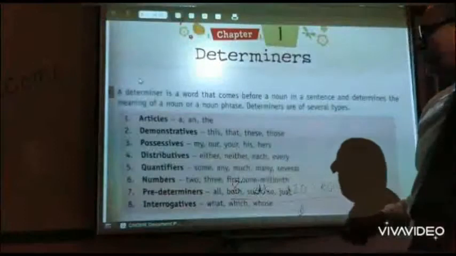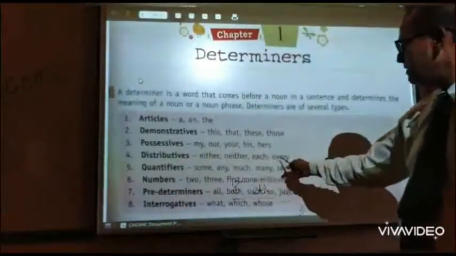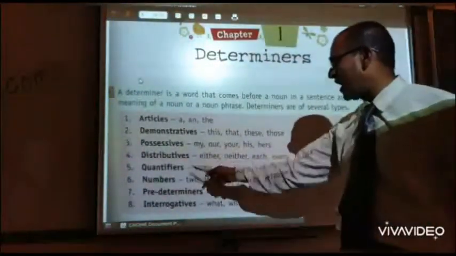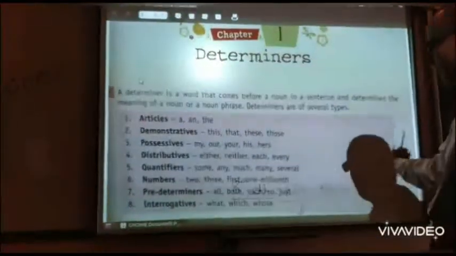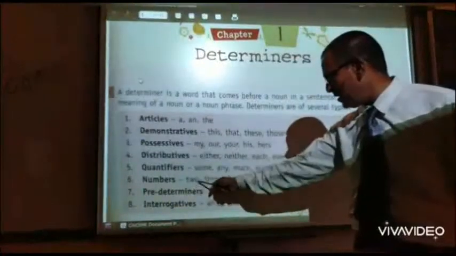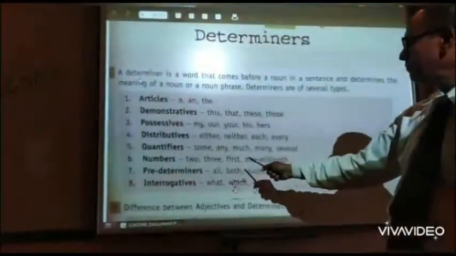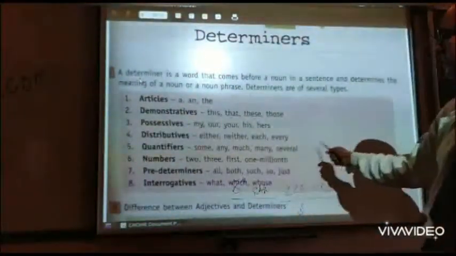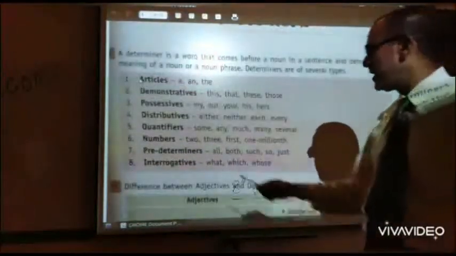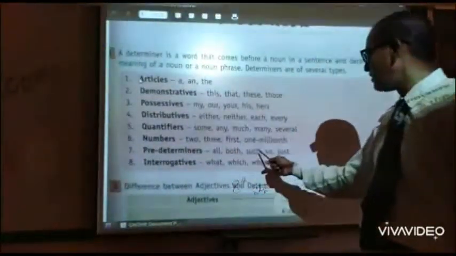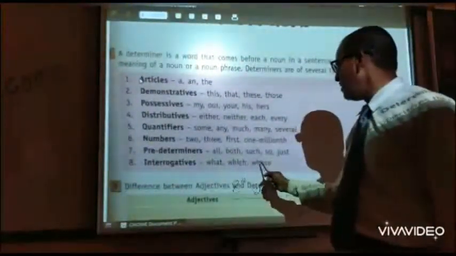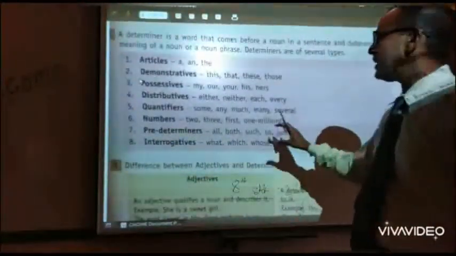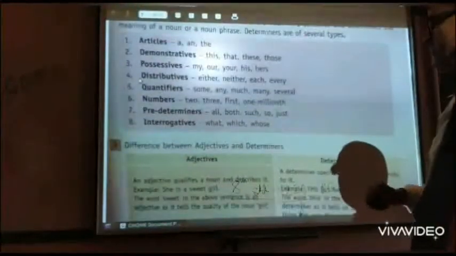Distributive: either, neither, each, every. Then we have quantifiers: some, any, much, many, several, so many other words. Numbers: 2, 3, first, 1 million, like that. Predeterminers: all, both, such, so, just, and interrogatives: what, which, whose. So these are a general list of determiners.